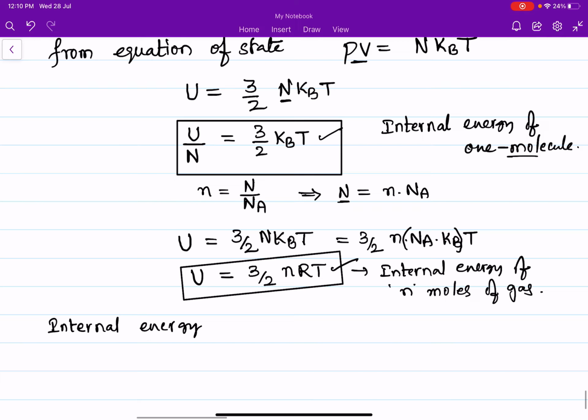Internal energy of one molecule depends only on temperature, because 3/2 is constant and kB is also constant. We discussed already that kB is the same for all gases.